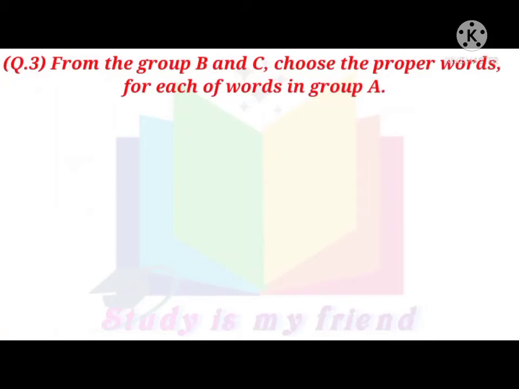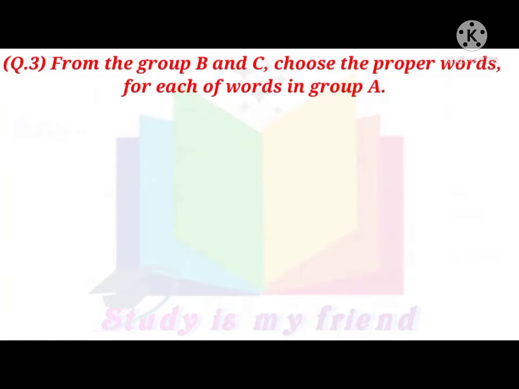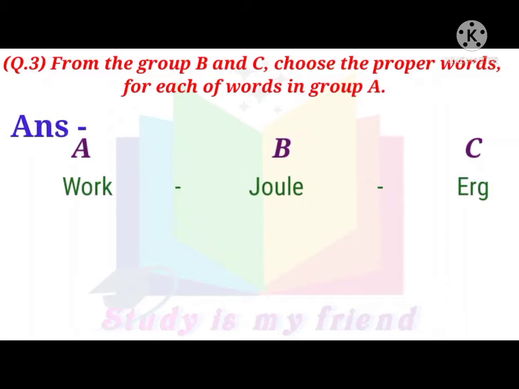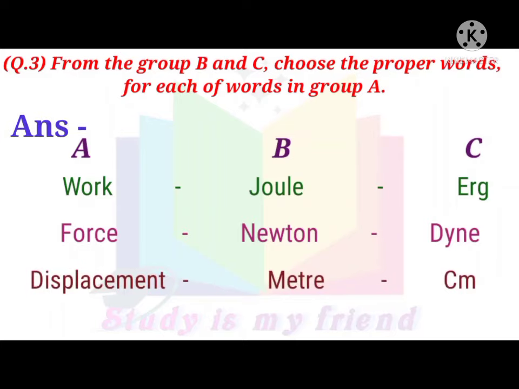Question 3. From the group B and C, choose the proper words for each of words in group A. Answer: Group A, B and C. Work, joule, erg. Force, Newton, Dyne. Displacement, meter, centimeter.